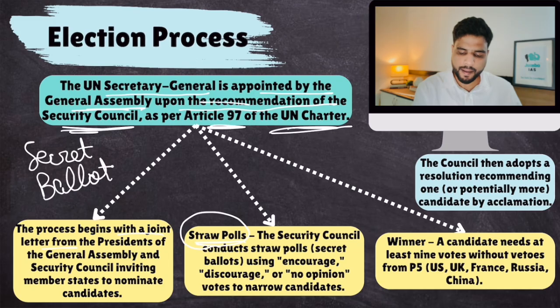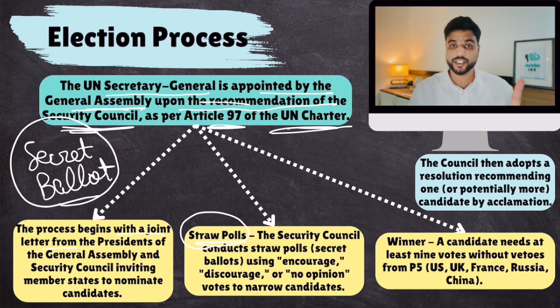So all the 15 members of the United Nations Security Council will vote, and it is a secret ballot. That means they don't have to reveal their vote. Now, they have 3 options when they are voting for a candidate. Generally, when we vote, it is either yes or no. But with every candidate, they are given 3 options: encourage, discourage, or no opinion. So most countries give no opinion on most candidates, and the candidate they like, they say encourage. So the secret ballot is done using 3 options. Every country has 3 options for each candidate: encourage, discourage, no opinion.